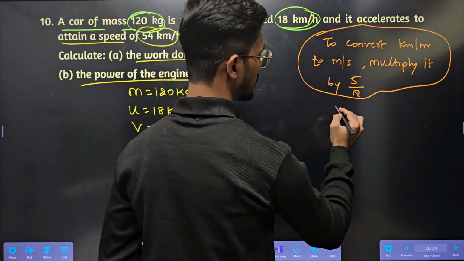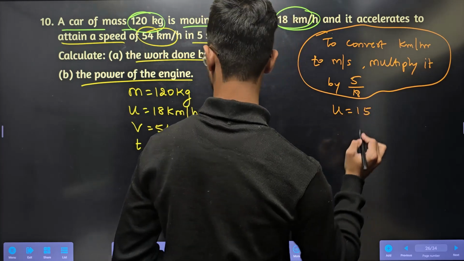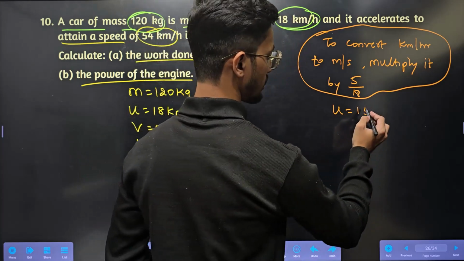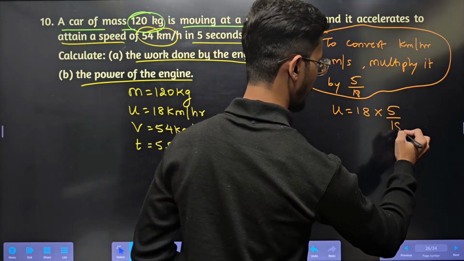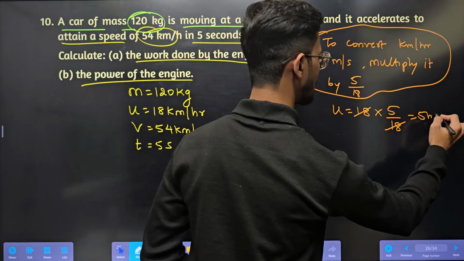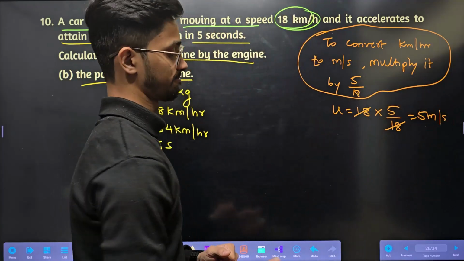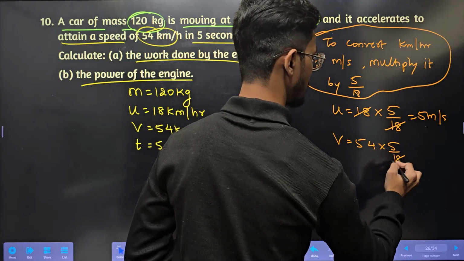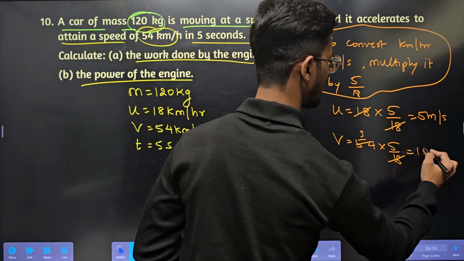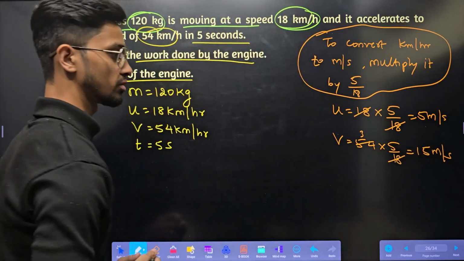So let us convert. So u is equal to 18 into 5 by 18. So 18 gets cancelled. It is 5 meter per second. Final velocity is 54 into 5 by 18. So 18 threes are 54, 5 threes are 15 meter per second.